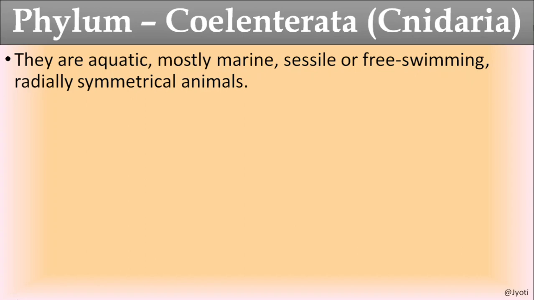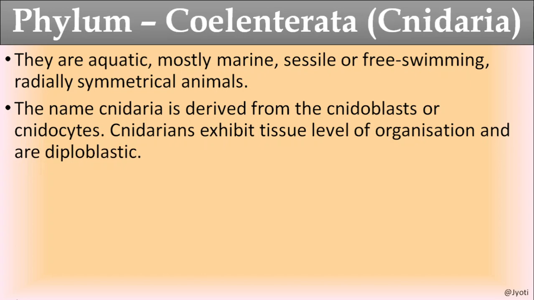And coming to the symmetry, their body is radially symmetrical, and the phylum is known as Cnidaria because they have a very special type of cell that is known as defensive cell, which defends the body and also helps in capturing the prey. Those cells are known as cnidoblast cells. And due to the presence of these cnidoblast cells, this phylum is known as Cnidaria.